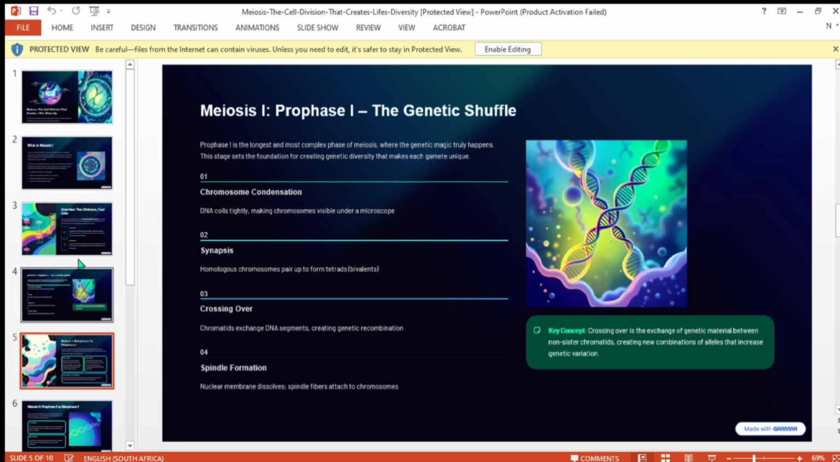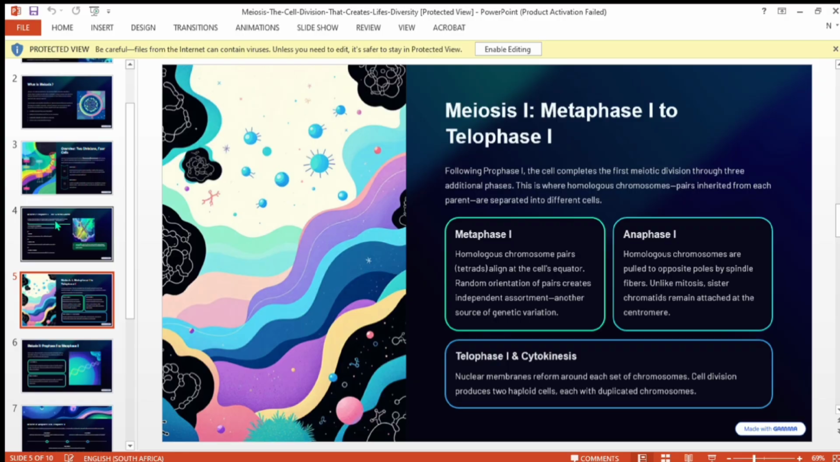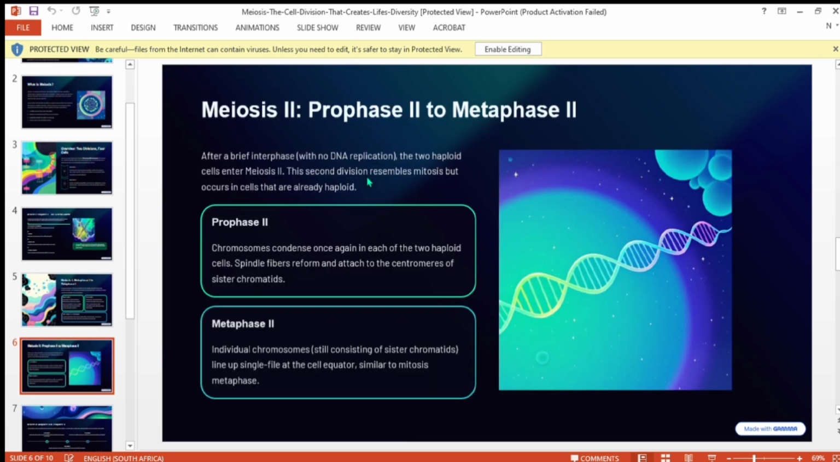Then it says metaphase 1. Metaphase 1, homologous chromosome pairs concentrate or align at the cell's equator, as I mentioned earlier. I covered everything before getting to this topic. There is the information with me here.